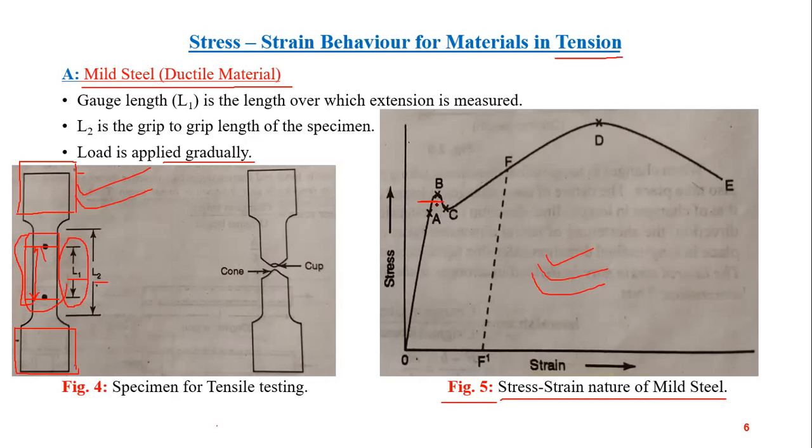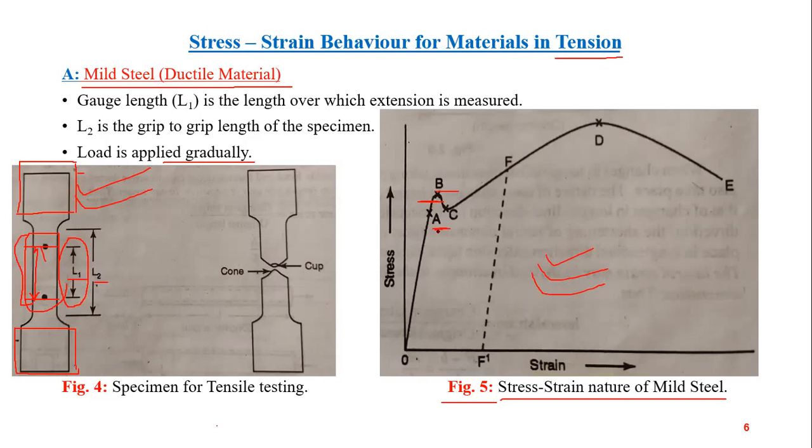Okay, so this is the elastic limit here, between point A and point B. About these points A, B, C, F, D, E, I'm going to discuss in the next slide. So remember this figure. Up to A, the stress versus strain diagram is a straight line, and beyond A there is the elastic limit. So up to the elastic limit, we have a straight line on the stress versus strain diagram.